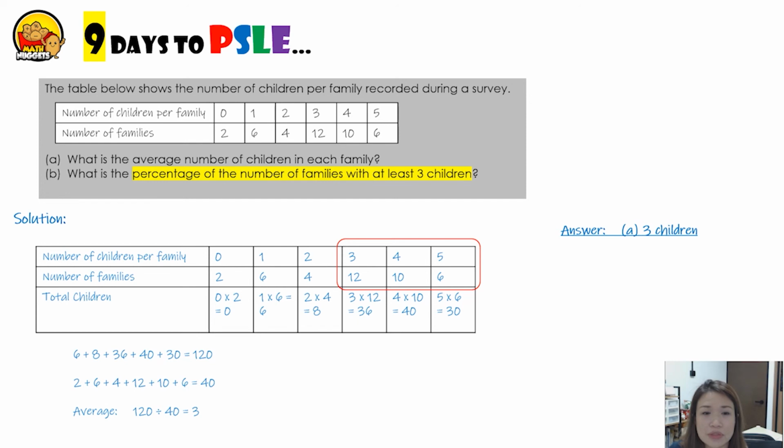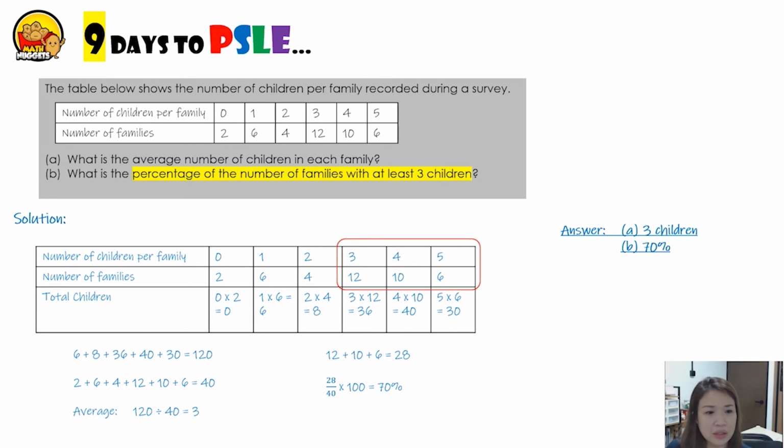This part here. Okay, so how many families have those? 12 plus 10 plus 6. 28 families have at least 3 children. So what percentage? We need to find out the fraction first. So 28 out of 40, the total families, and express that as a percentage. We times 100 and we will get 70%.